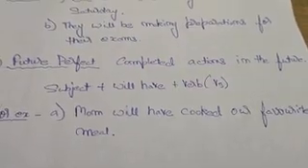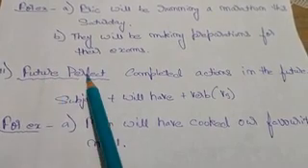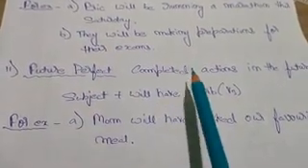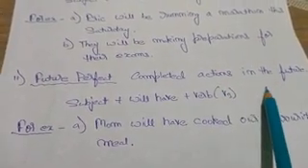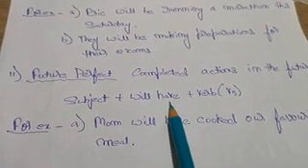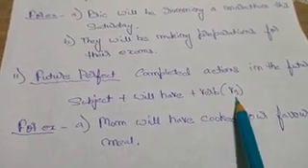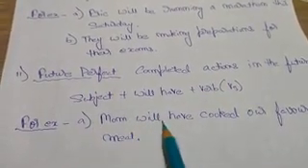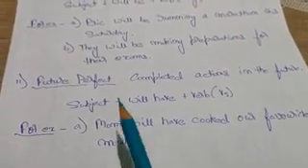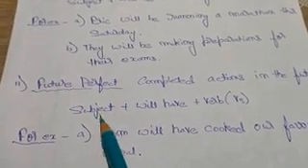Now come to the next future, that is future perfect. Future perfect shows completed actions in the future. The rule of the future perfect is subject plus will have plus the third form of verb. For example, mom will have cooked our favorite meal.